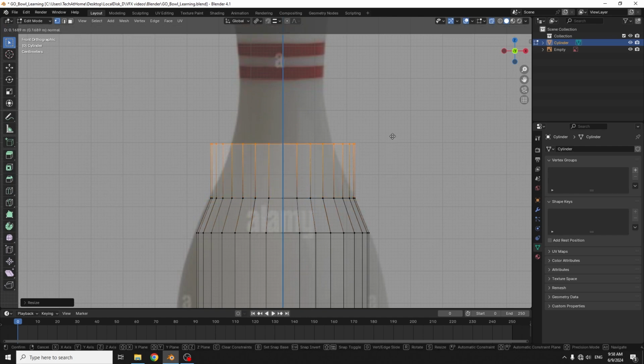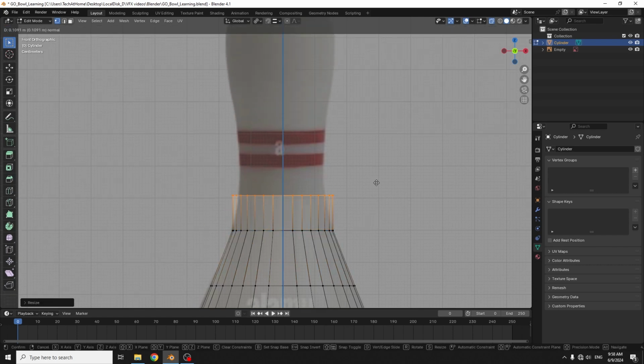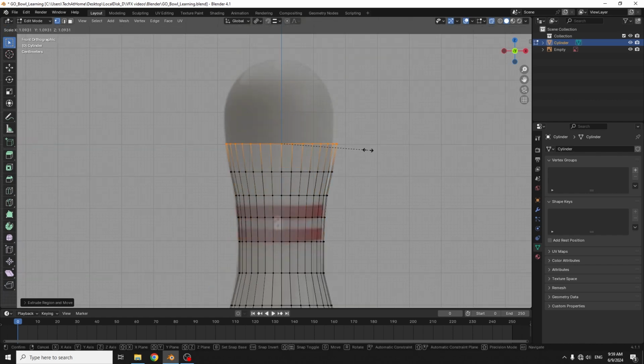Extrude, scale. Again extrude and scale. So in similar way, I'll complete this top half.